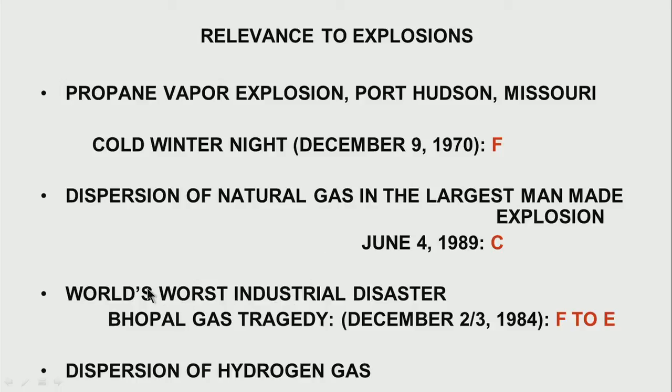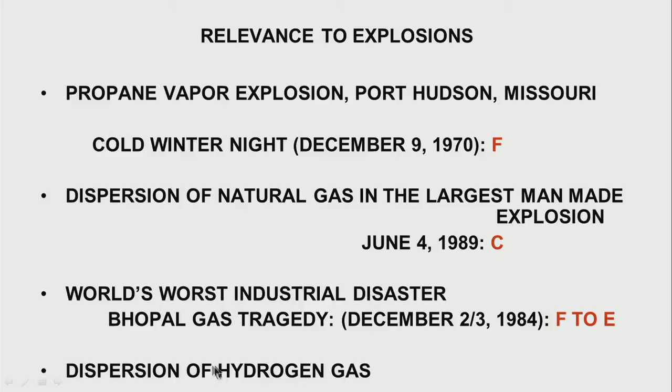If we talk in our own country, the world's worst industrial disaster, namely the Bhopal gas tragedy, it happened on the night of December 2 to 3, just after midnight, 1984. Cold day, well, not much wind. The atmosphere was stable, between F to E, and therefore, being stable, the methyl isocyanate which leaked hugged the ground, and it got transported by the wind, and it led to a number of deaths over here.